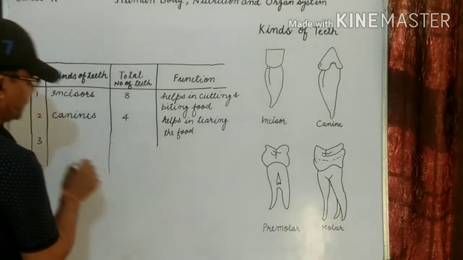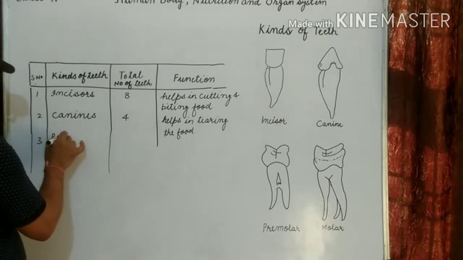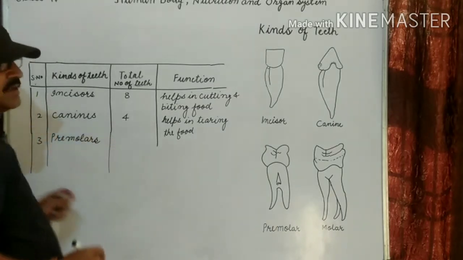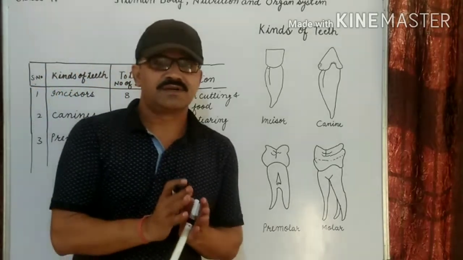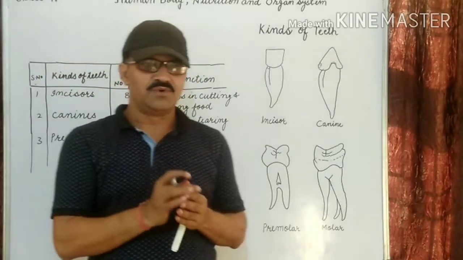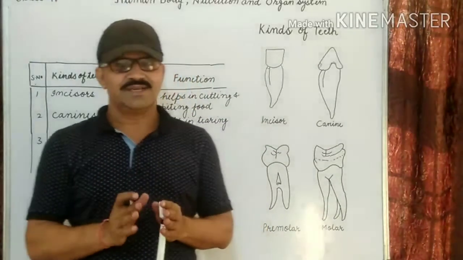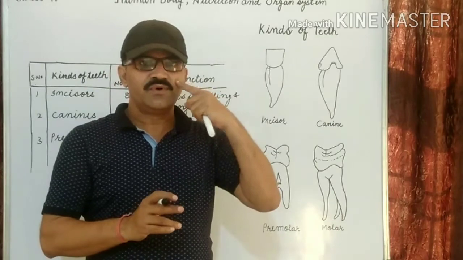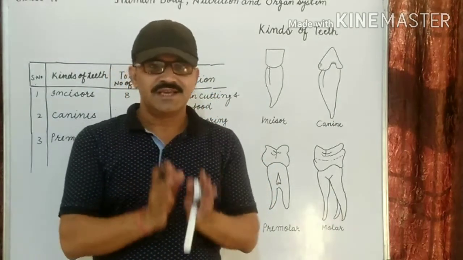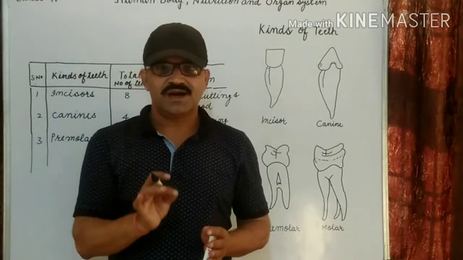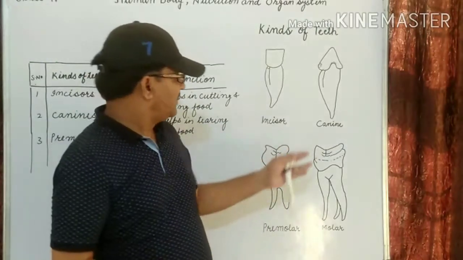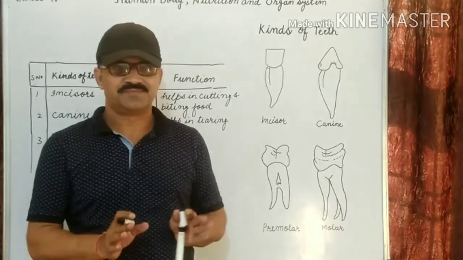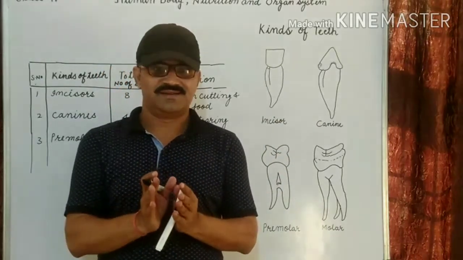Third one, premolars. The third kind of teeth is known as the premolars. There are 4 premolars in each jaw, 4 upside and 4 downside. Total is 8. They are present next to the canines, after the canines. They are broad and flat.